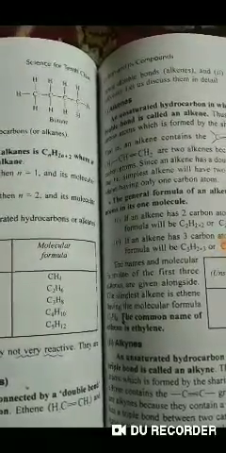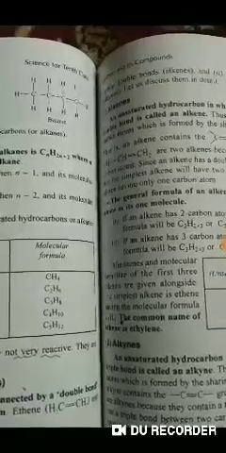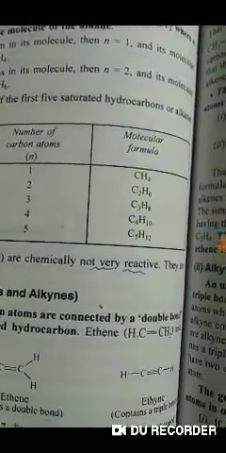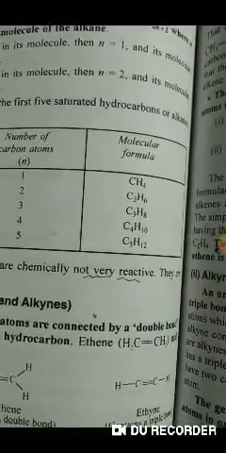If the number of carbon atoms is 2, then you have to multiply 2 into 2, that is 4, and add 2, that means 6. In a similar way, you will get the various types of these saturated hydrocarbons.